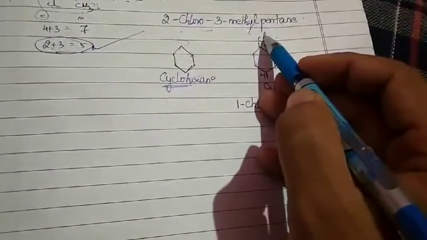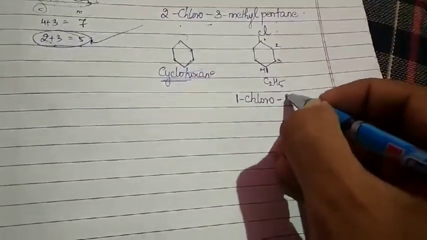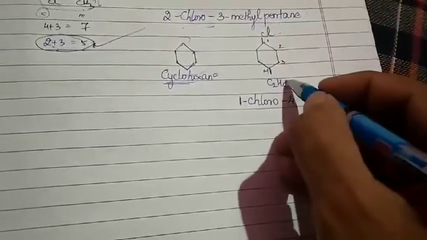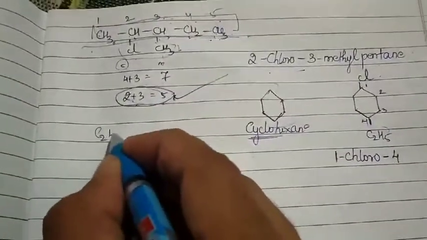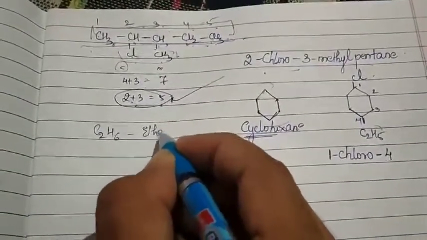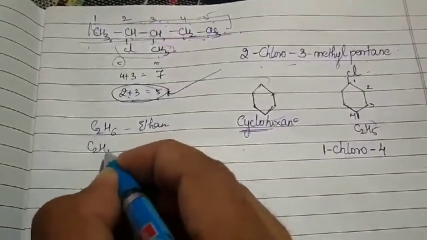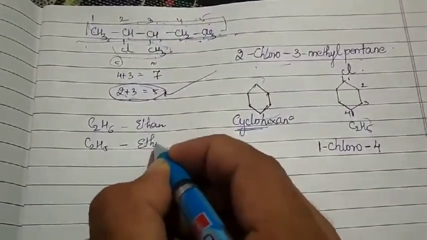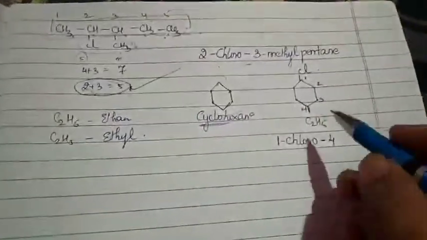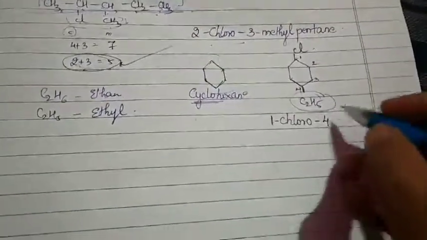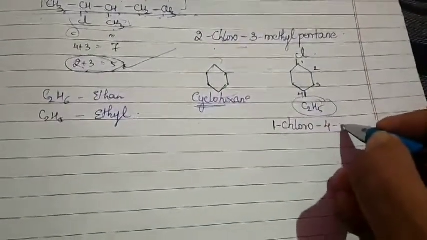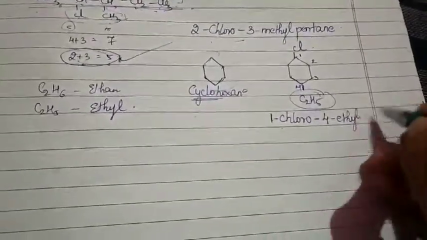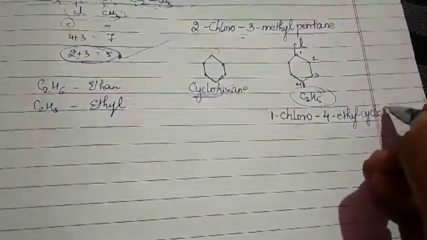Then hyphen 4. What is this? If I write C2H6 I know it is ethane. If I take out one hydrogen from it, it becomes ethyl. So now this will be called as what? Ethyl. So 1-chloro-4-ethylcyclohexane.